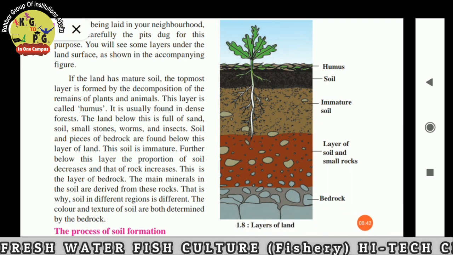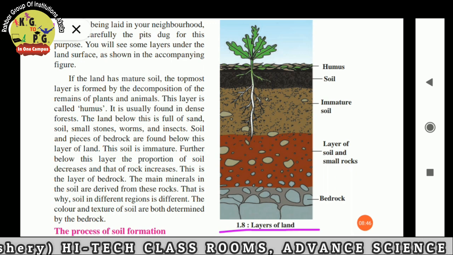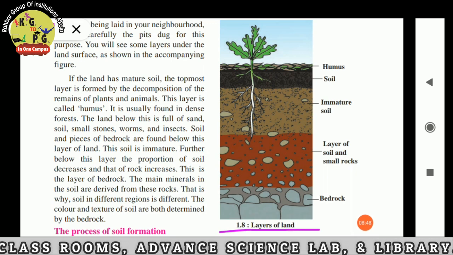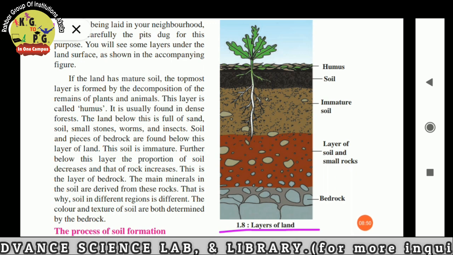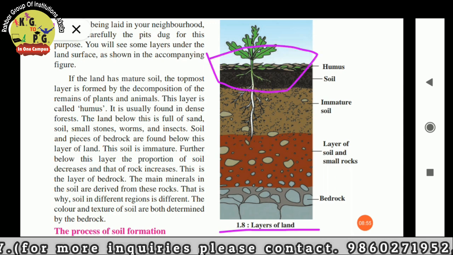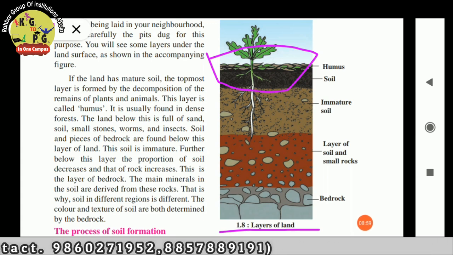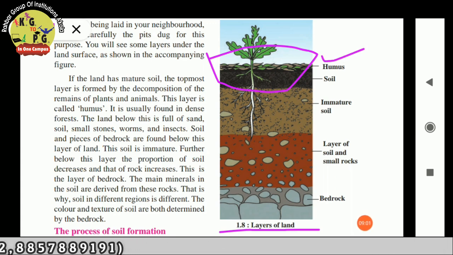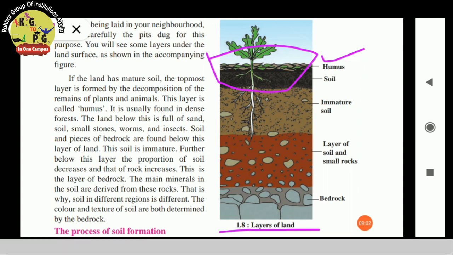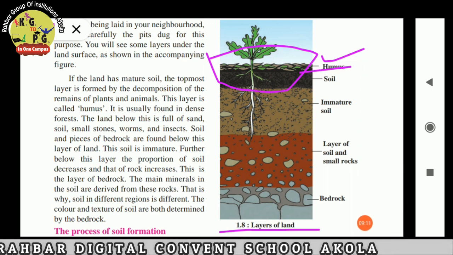Next is the layers of land. How do the layers of land form? If the land has mature soil, the topmost layer is formed by the decomposition of the remains of plants and animals. This layer is called the humus layer. It is usually found in dense forests.